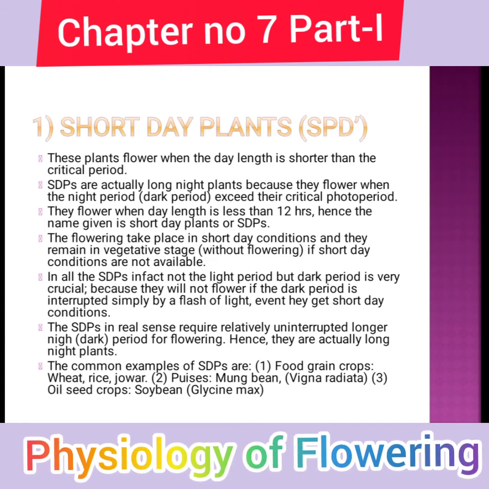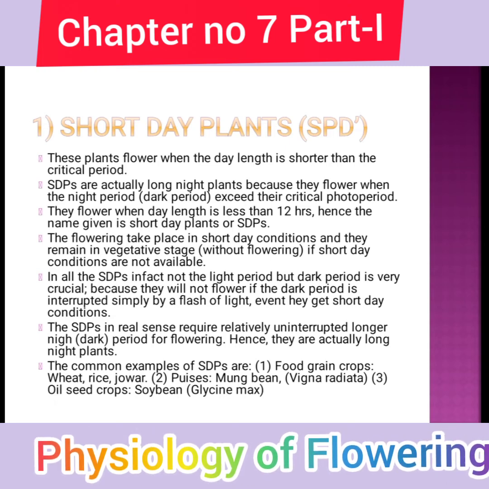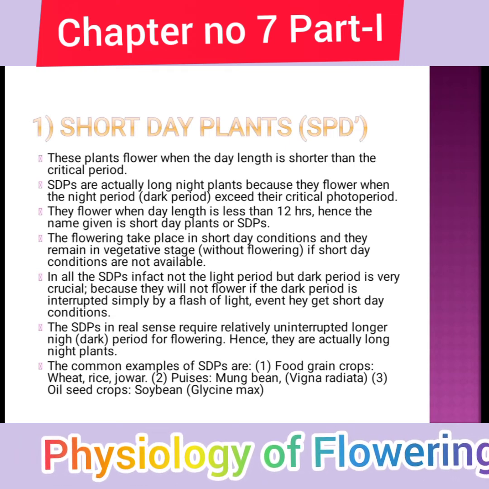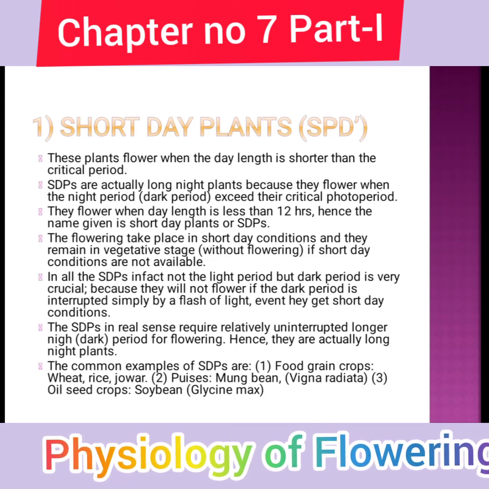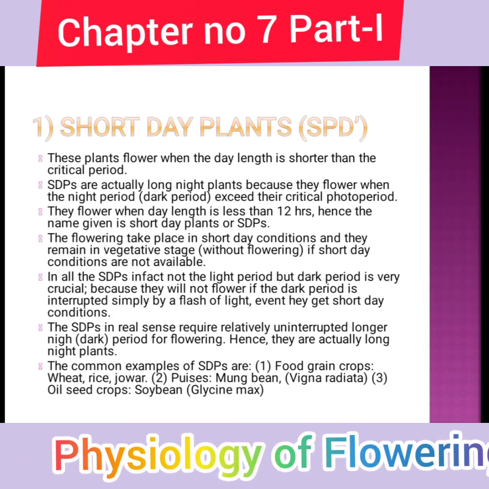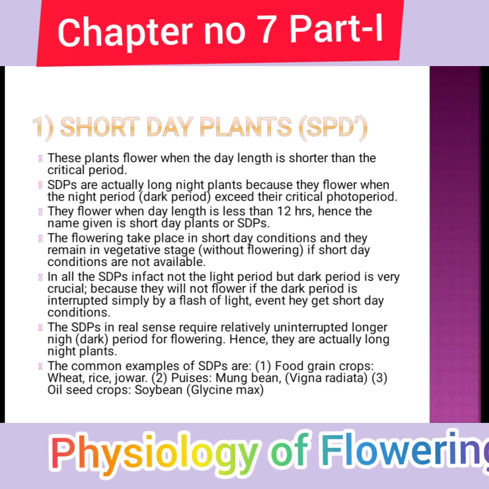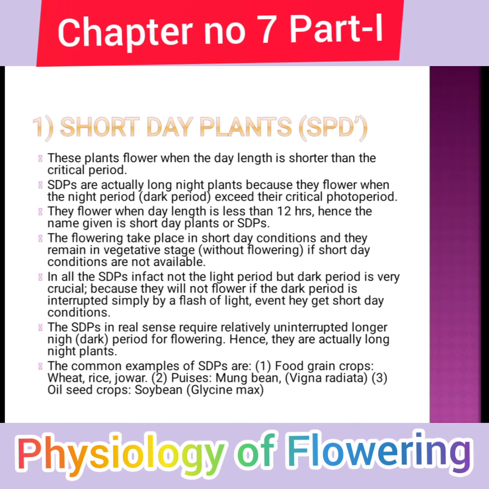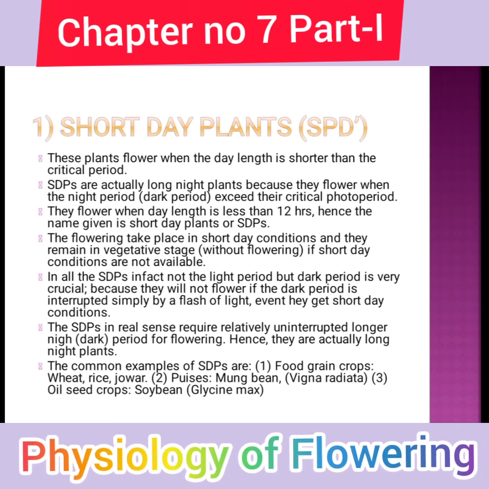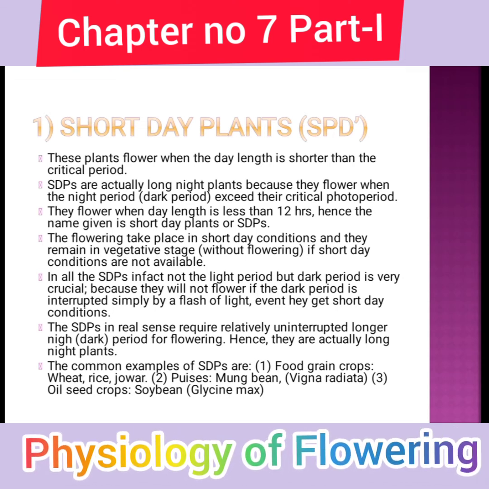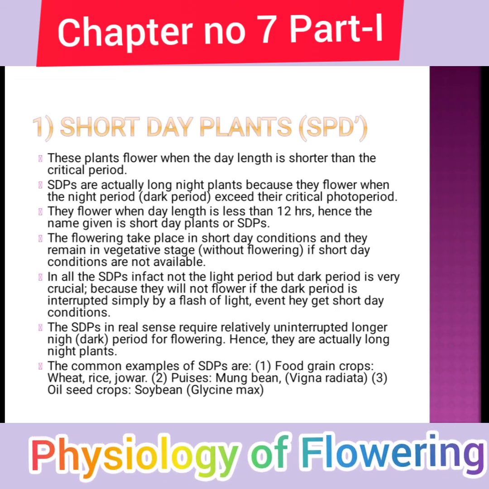They flower when the day length is less than 12 hours, hence the name short day plant. They require a photoperiod of less than 12 hours. Flowering takes place in short day conditions, and otherwise they remain in the vegetative stage. If they do not get that photoperiod condition, they remain in the vegetative phase and do not produce any flower.